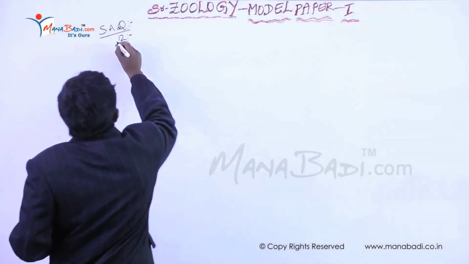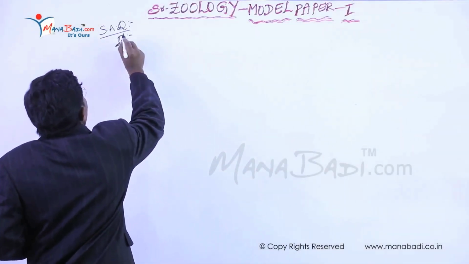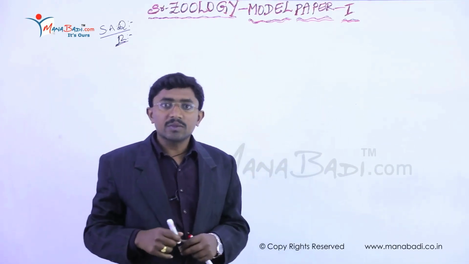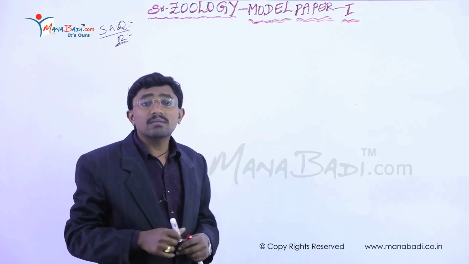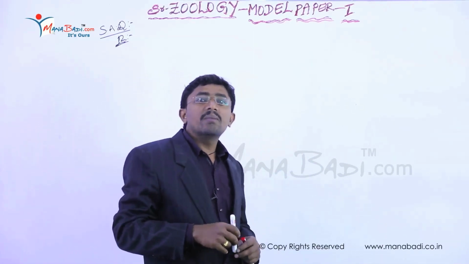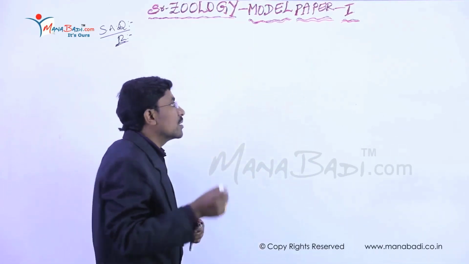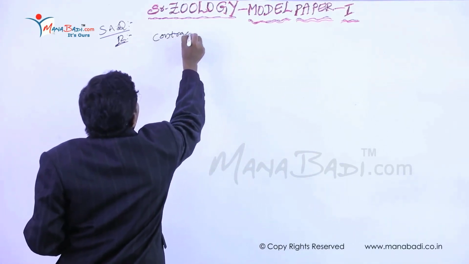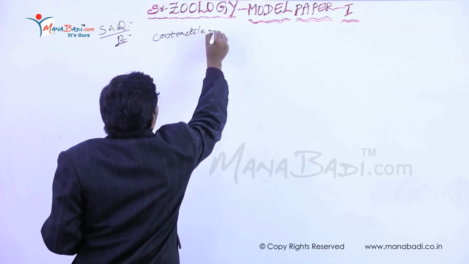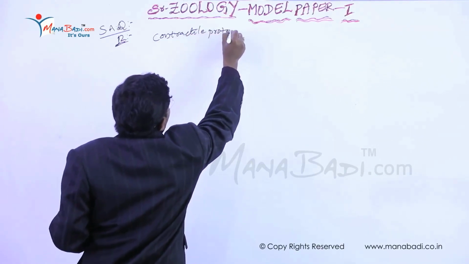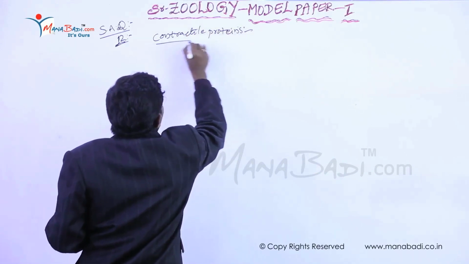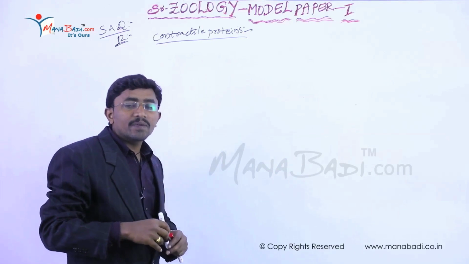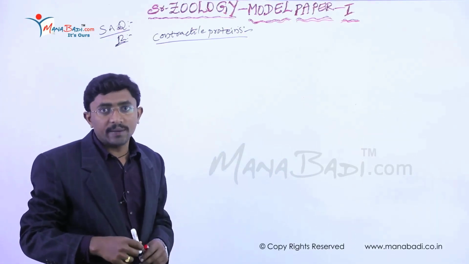Another one is the 12th question, that is, explain the contractile proteins. So it is from skeletal muscle contraction, right? What are the contractile proteins which are involved in the contraction of muscle especially?